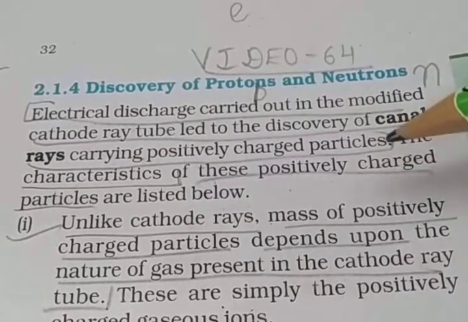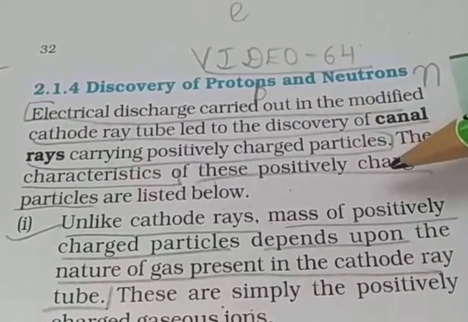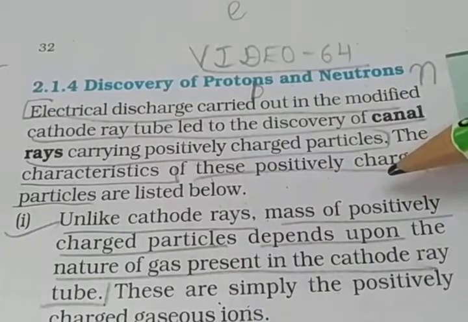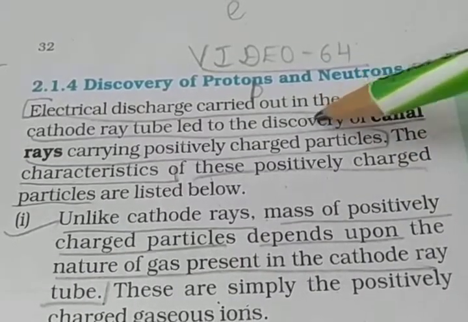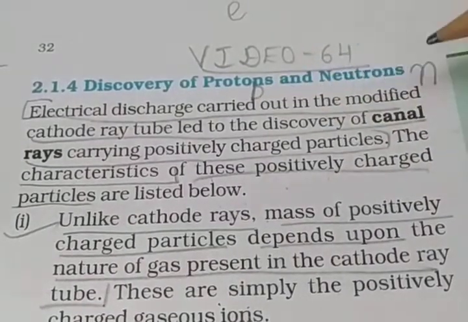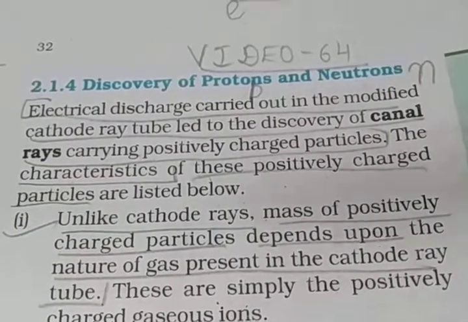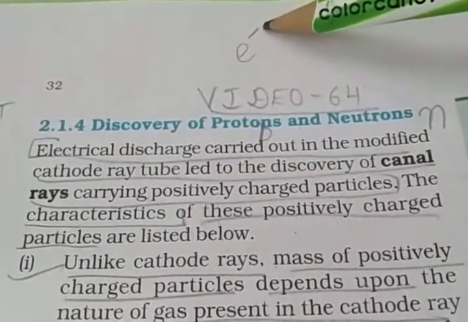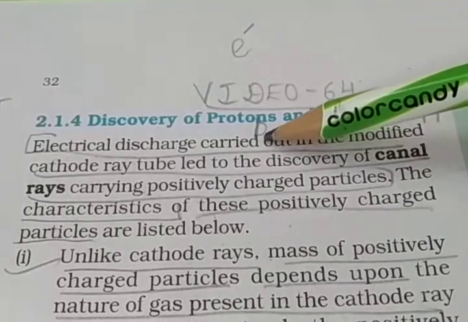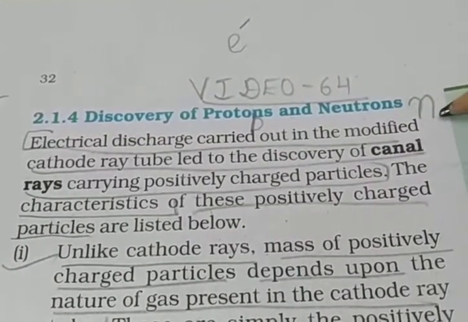In the last video, I already explained the discovery of the electron. In this video, I am going to tell you about the discovery of the protons and neutrons. Electron is symbolized as e minus, proton is symbolized as small p, and neutron is symbolized as small n.